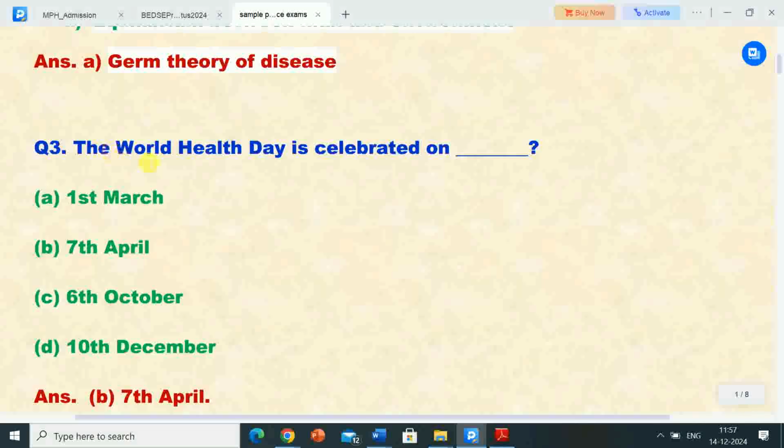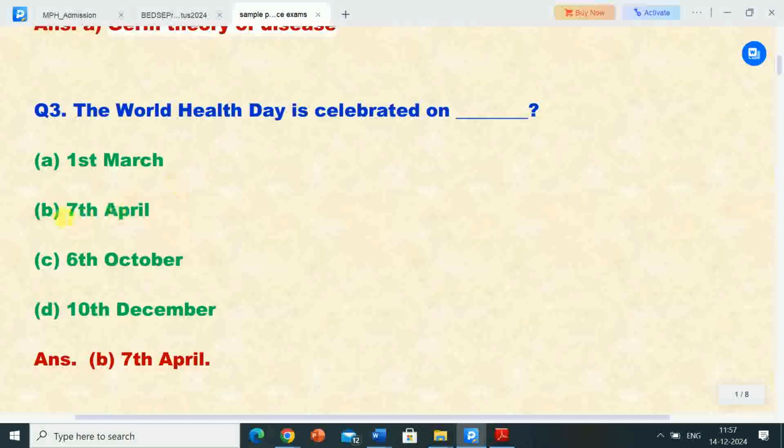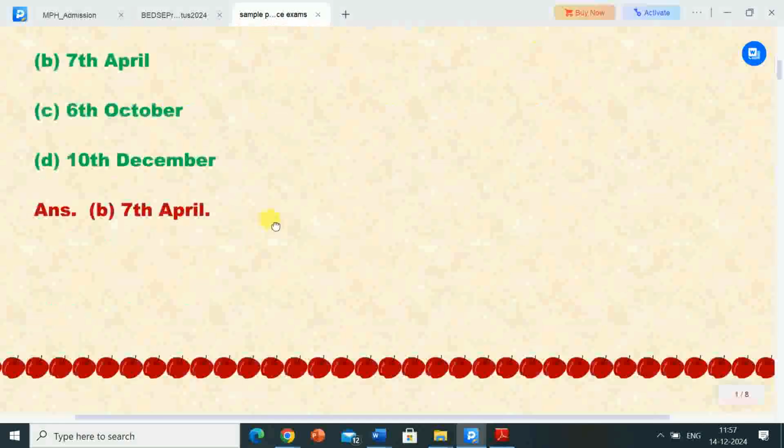Next question, question third. The World Health Day is celebrated on. Options are A. 1st March, B. 7th April, C. 6 October, D. 10th December. Correct answer is option B, 7th April. The World Health Day is celebrated on 7th April.